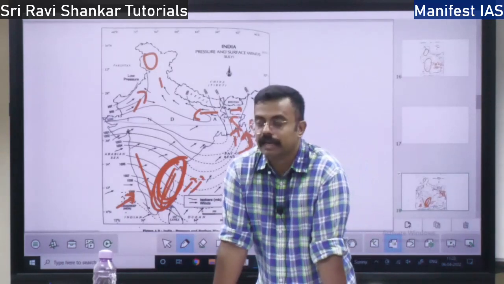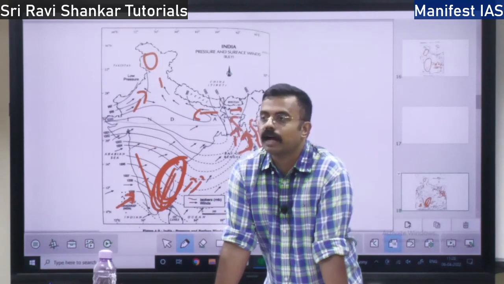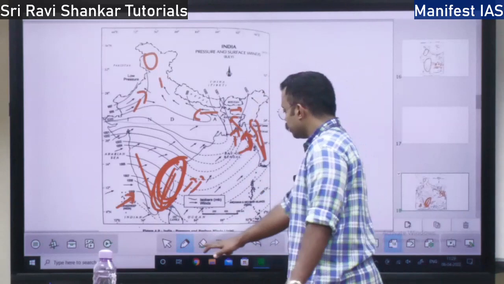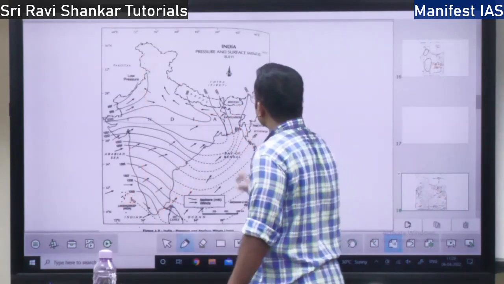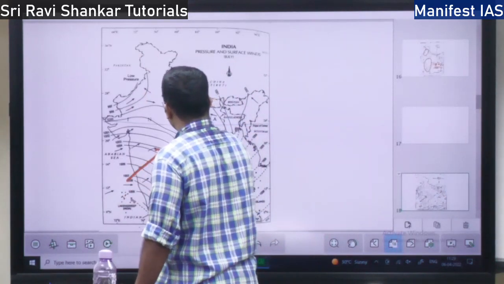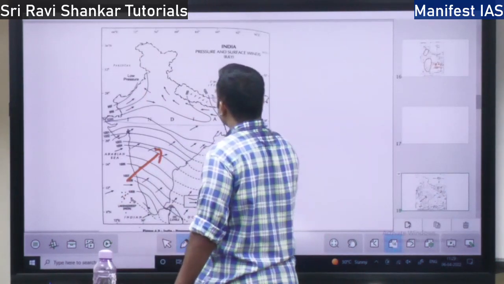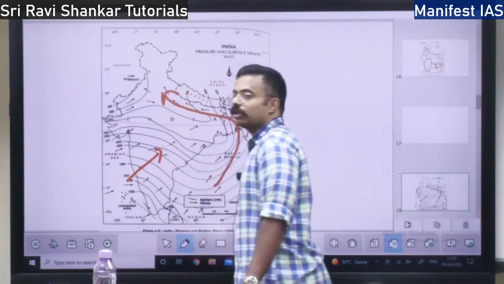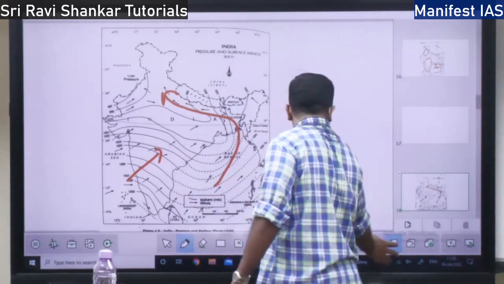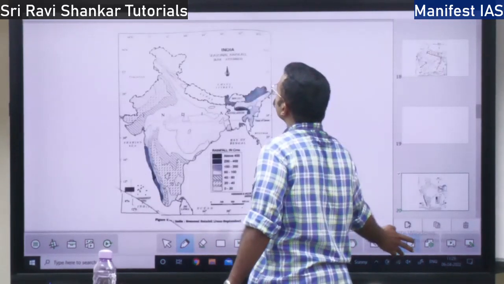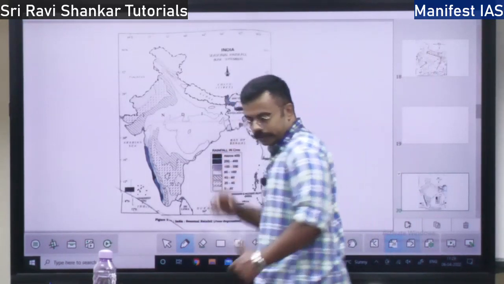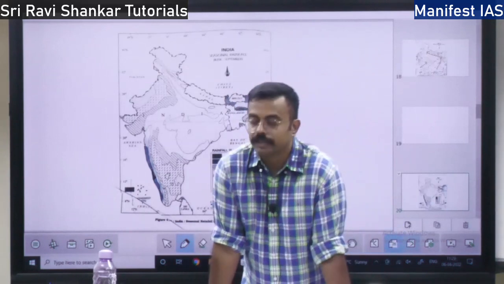So this is about the monsoon in the Arabian Sea as well as the Bay of Bengal. What is the character of the monsoon? Before that we will discuss the pressure and winds. One branch blows like this and the other branch will blow from here to here. This is the direction of the wind system during the monsoons. So where does the rainfall fall? We will discuss this. What is the character of the monsoon in India?